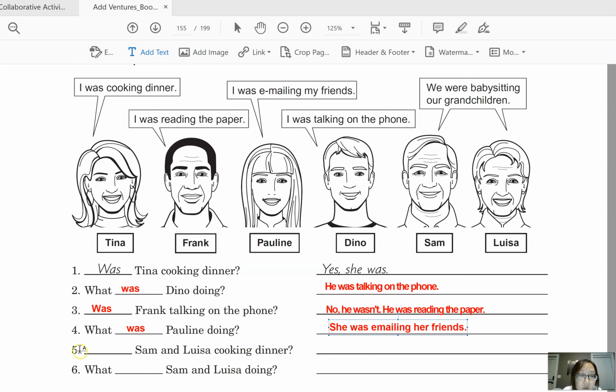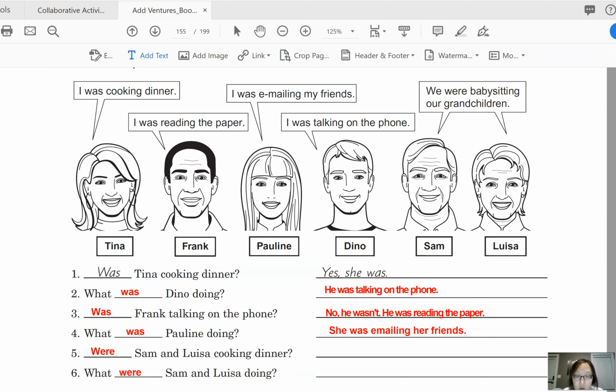And then number 5. This is a yes/no question. And if you look at the subject, it is third person plural. So we need to say, were Sam and Louisa cooking dinner? Were Sam and Louisa cooking dinner? And we can see, no, they weren't. Okay, so that's right. No, they weren't.